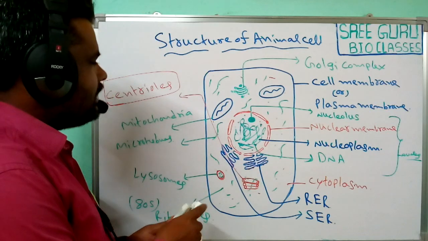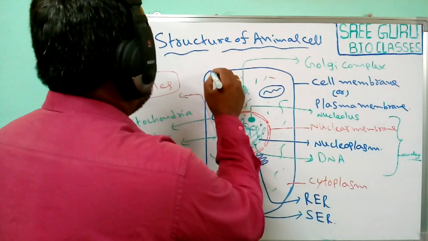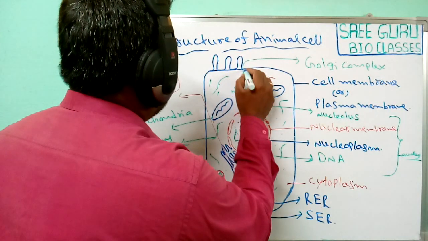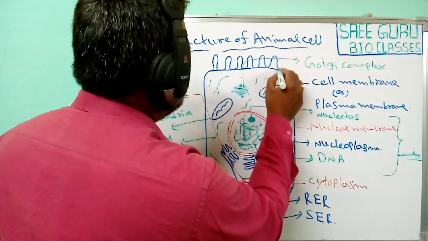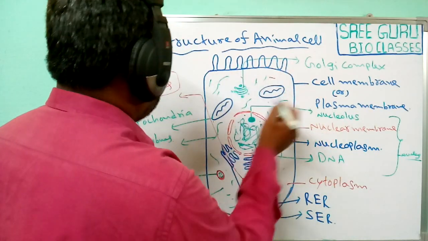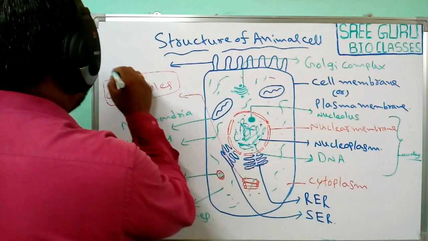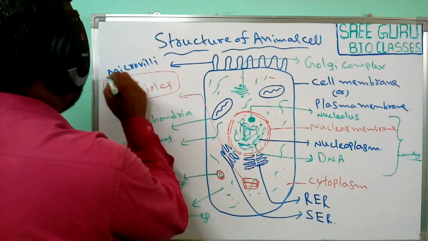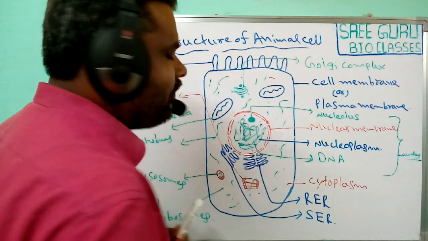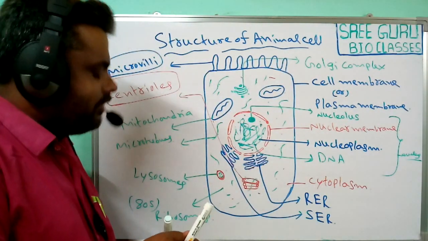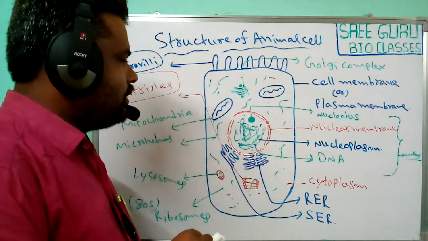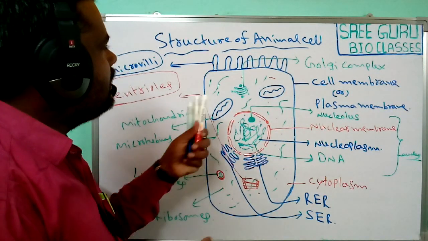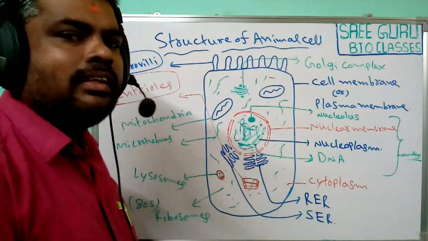Sometimes animal cells have external projections known as microvilli. Finger-like projections protruding from the cell membrane are known as microvilli. They increase the surface area of the cells and are involved in the process of absorption.